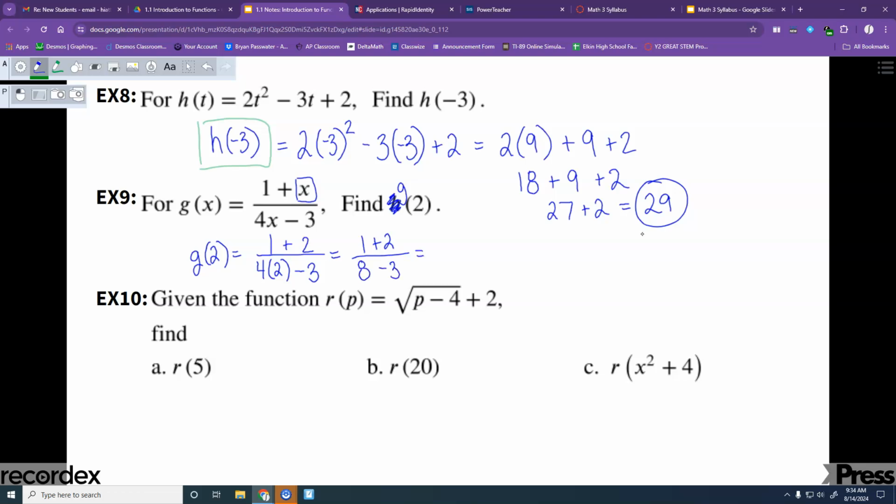All right. And then what's going to come next? We're going to do that addition in the top. 1 plus 2 is 3. And even though there's not parentheses here, it's like there's parentheses around the top and the bottom in this case because it's written as a fraction. And so we could go ahead and do the bottom also. We get 8 minus 3, which is 5. And can we divide 3 by 5? We cannot. So I just leave it as a fraction. You are welcome to change it to a decimal if you would like, but I like fractions better, so you can just leave it like that.